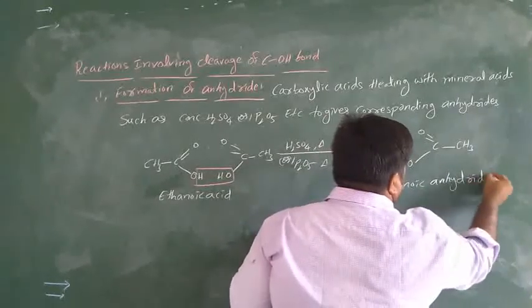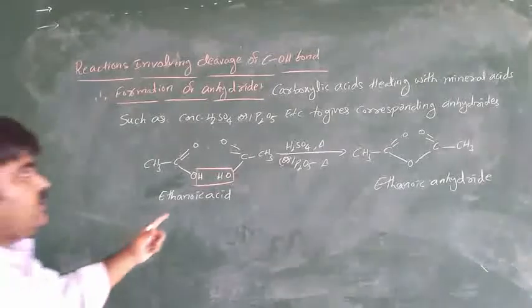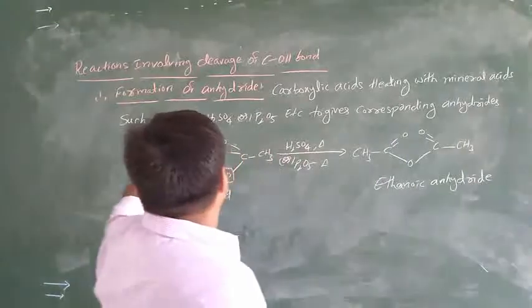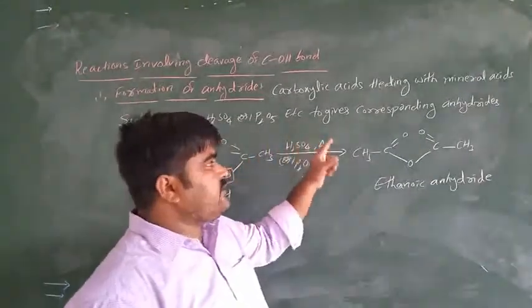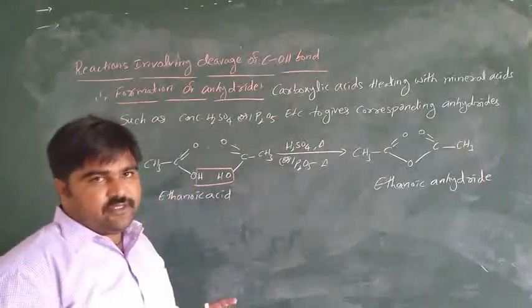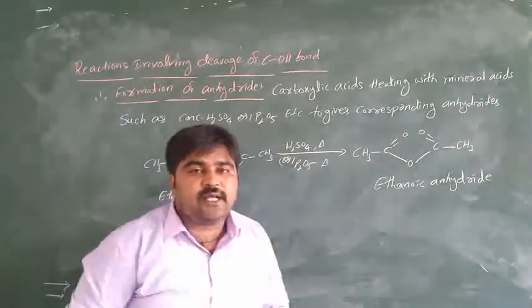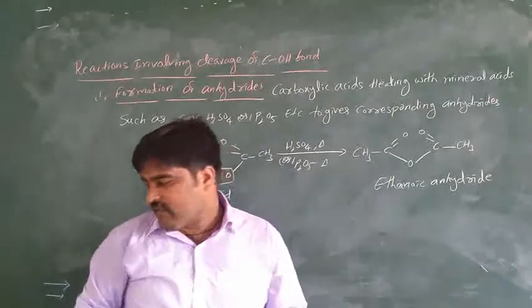This reaction is called formation of anhydrides. This is the first reaction.